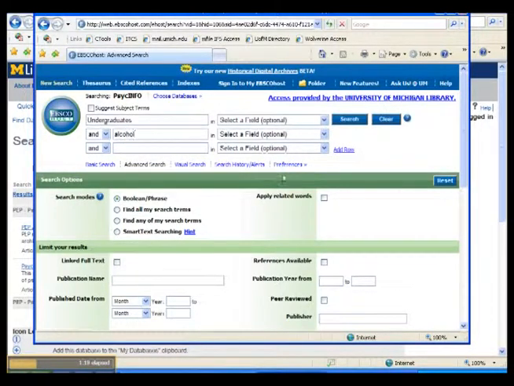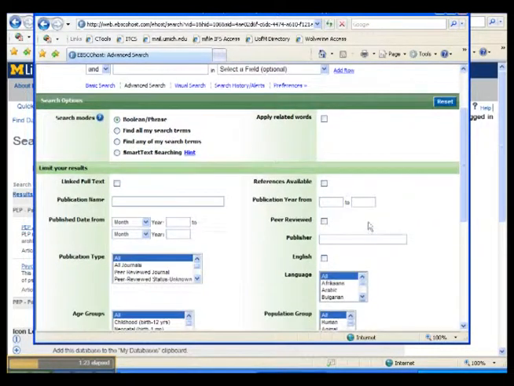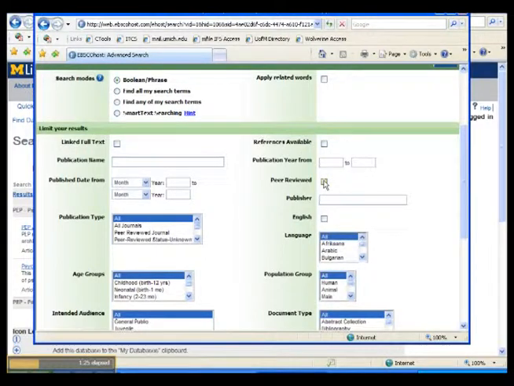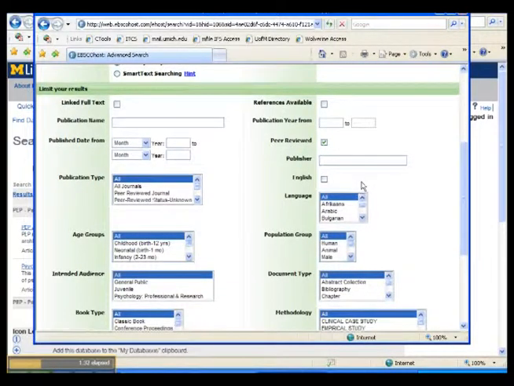Before you start your search, you want to make sure to set some limitations. First concern is if your article is peer-reviewed. You want to make sure that it is. Articles that aren't in peer-reviewed journals are usually considered too low of a quality for professional work.